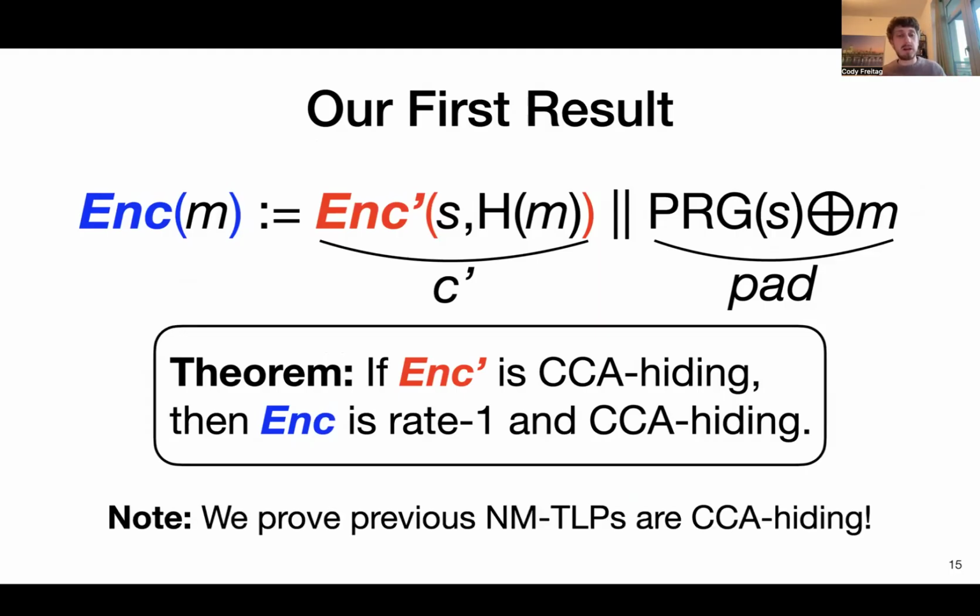In addition, I'll just note that we prove that previous constructions of non-malleable time lock puzzles also satisfy the CCA hiding property. So these are previous puzzles that have bad and inefficient rate, and this gives a generic way to at least boost them to rate 1 in a way that satisfies CCA hiding from the same assumptions.